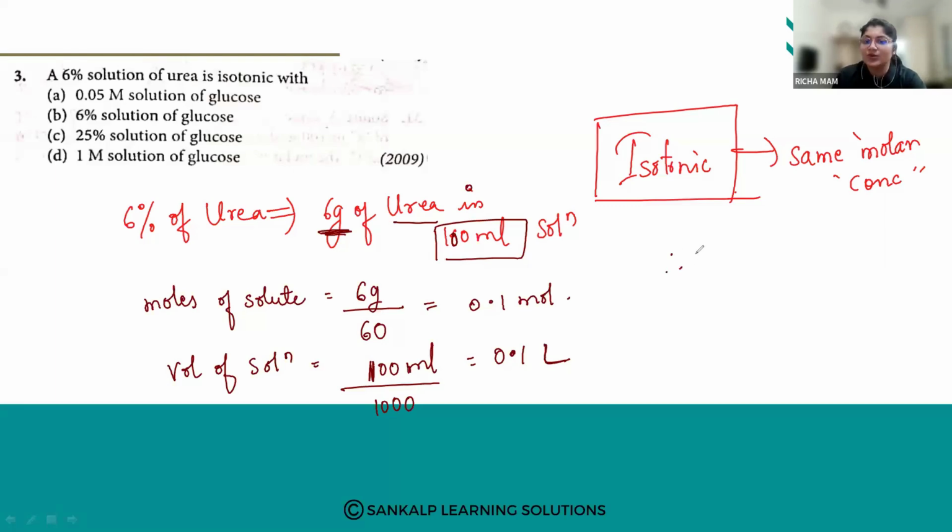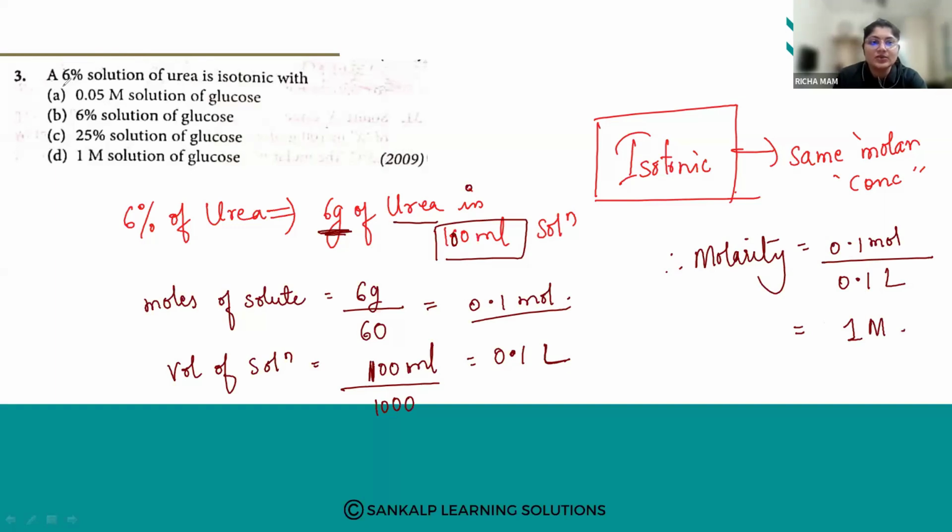So what is molarity, students? Molarity is the number of moles of solute upon the volume of solution. What is the number of moles of solute? It is 0.1, right? And the volume of solution is 0.1 liter. So the molarity is 1 molar. Therefore a 6% solution of urea is isotonic with a 1 molar solution of glucose. Yes, option D is correct. Any doubts here? Did you understand? So like this are the questions.